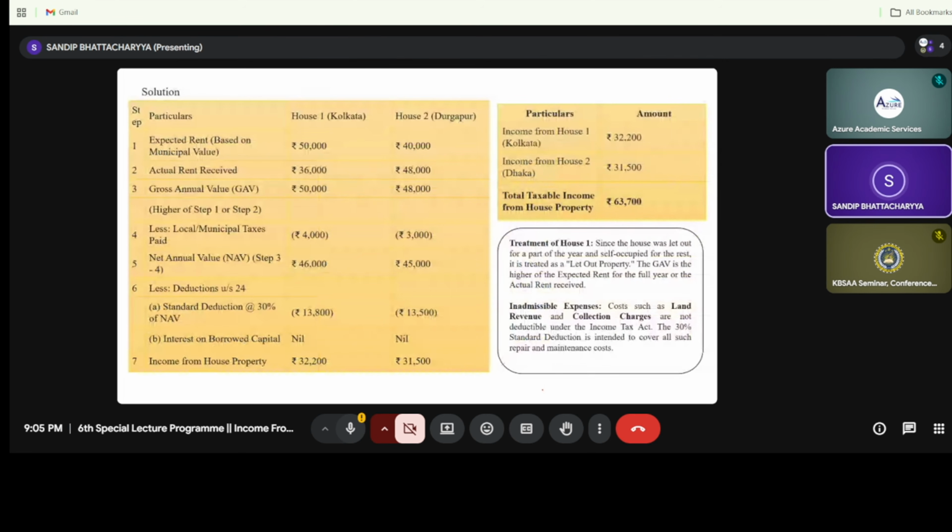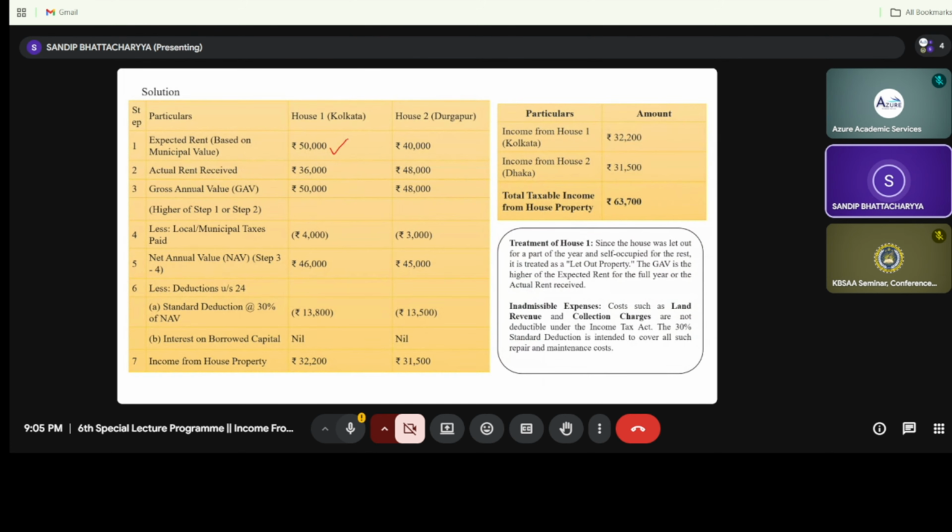In the first case you will see it one by one. In case of house number 1, the expected rent is 50,000 based on the municipal value. Now, how will this 50,000 be calculated? We have uttered this several times: it is the higher of fair rent and municipal value, but restricted to standard rent. And after that we will deduct the vacancy period, right?